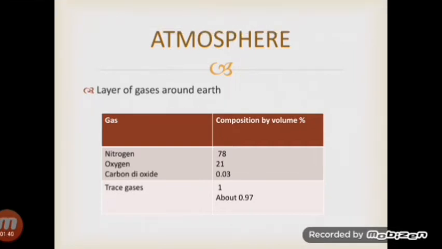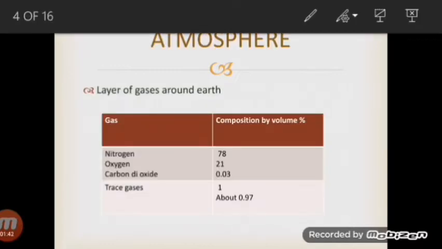Nitrogen, 78% of nitrogen is present in the atmosphere. If we talk about oxygen, 21% of oxygen is present in the atmosphere. Carbon dioxide 0.03%, trace gases about 0.97%. Trace gases are there, mostly argon. So the main gas in the air is nitrogen. Along with nitrogen there is oxygen. The rest are noble gases, mostly argon, krypton, xenon, which are also available in the atmosphere.